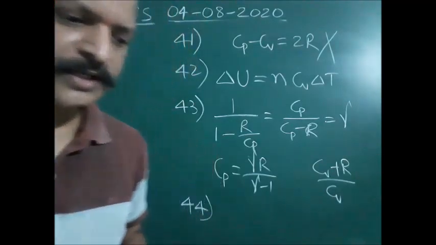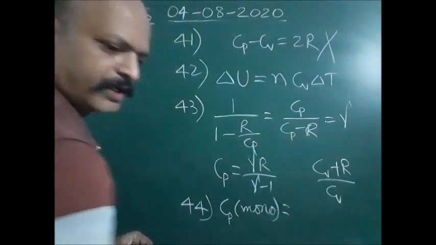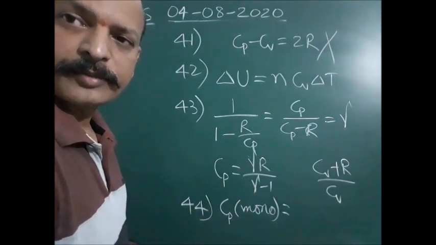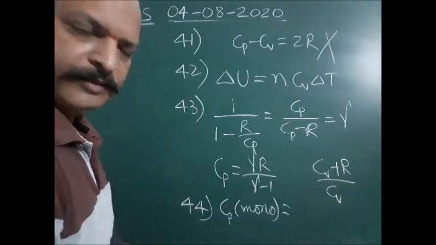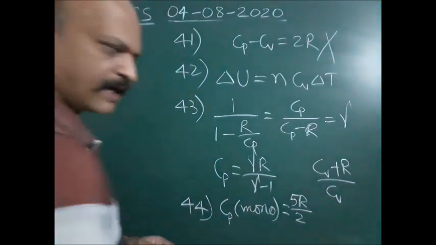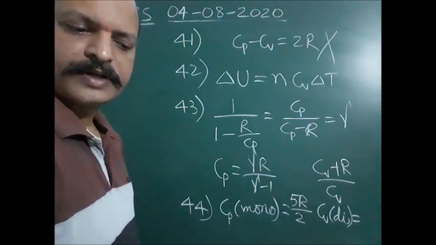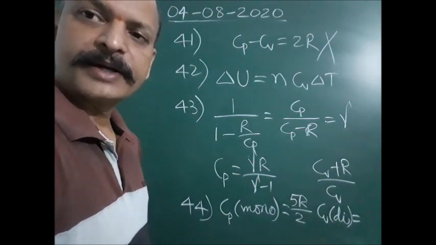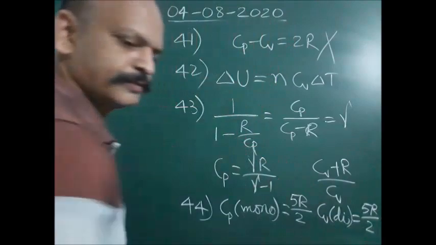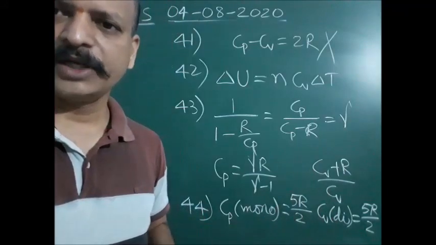We know that Cp of a monoatomic gas is given by the formula gamma R by gamma minus 1. The gamma value of a monoatomic gas is 5 by 3. From this we get 5R by 2. As well as Cv of a diatomic gas is R by gamma minus 1. Gamma is 7 by 5 for diatomic. Therefore, that is also 5R by 2. So Cp of monoatomic is equal to Cv of diatomic in value.